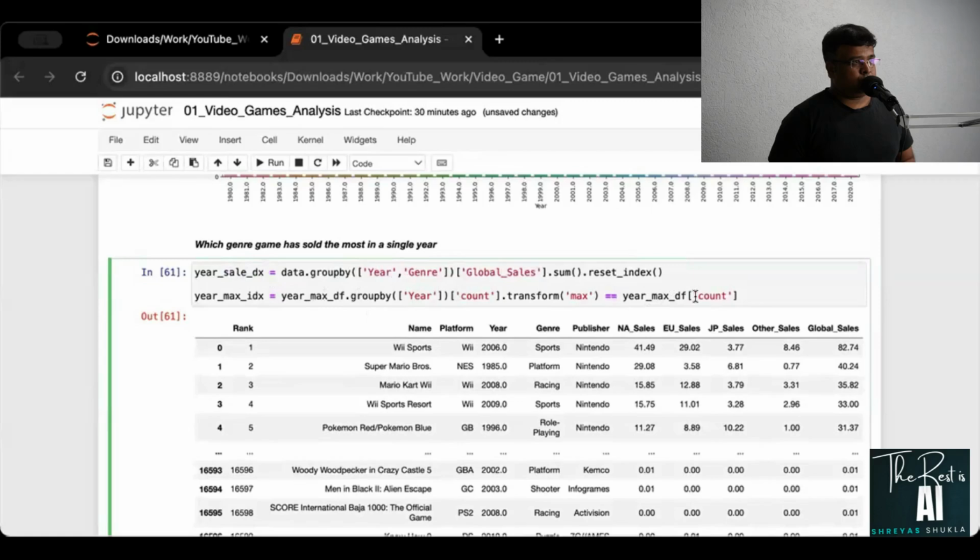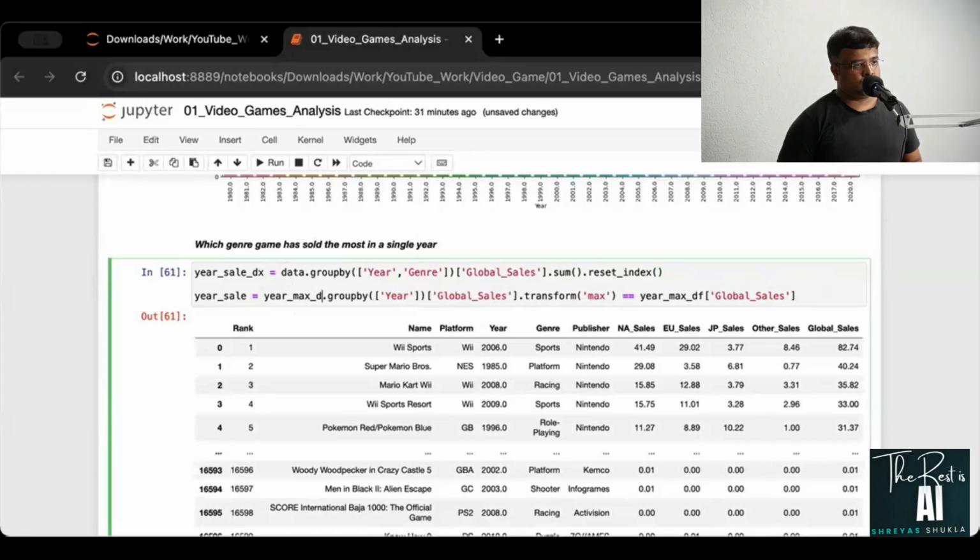All right, so this is fine, but this here is not count. This is again global cells, so this is global cells here. All right, copy this one more time and put it over here. All right, and this again, I'll put that as year cell. That's it. And this is going to be year cell dx.